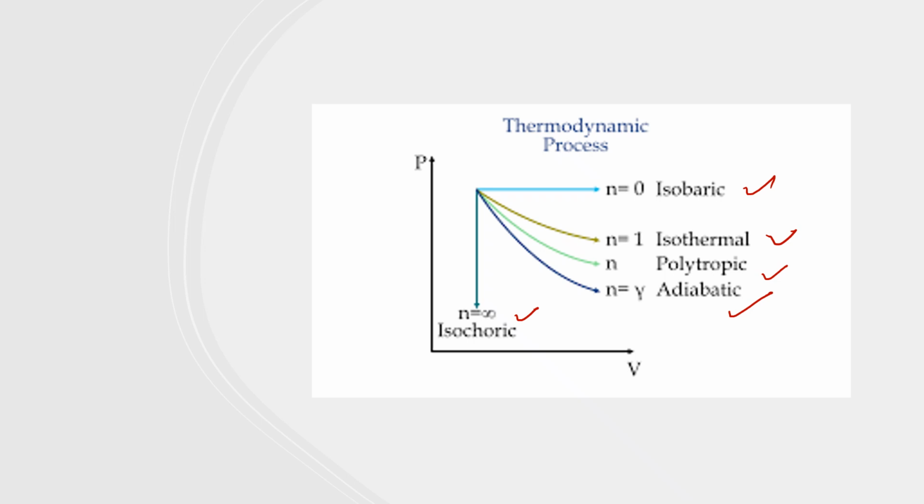Now, what do we understand by this new term which we have taken over here? The new term which is polytropic process. So let's understand what polytropic process is.